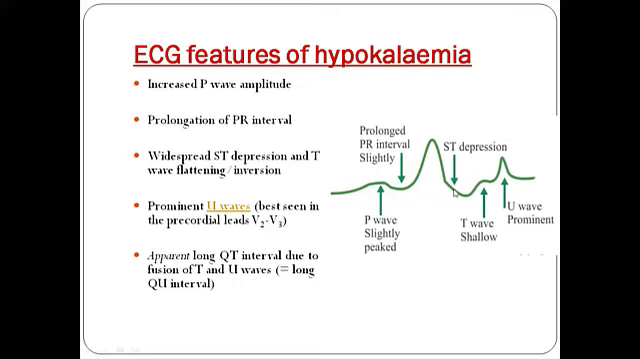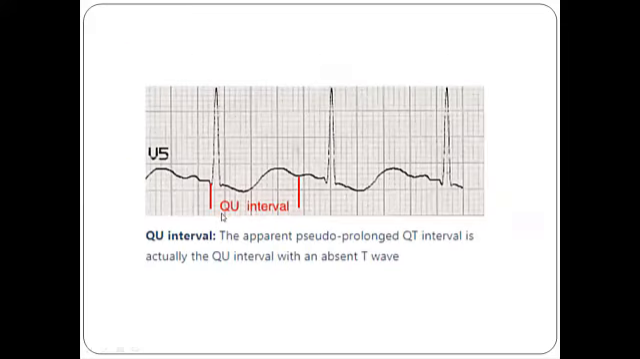So this is your Q. In hypokalemia what we see is an apparently prolonged QT interval, but it is actually not the QT, it is the QU segment. Many people get confused between the U wave and the T wave, and they calculate the QT interval from here up to here. No, it actually has to be calculated only up to here. So the apparent pseudo-prolonged QT interval is actually the QU interval. This is the T wave, which is flattened or inverted here, and this is actually your U wave. So the QU interval is prolonged, not the QT interval.